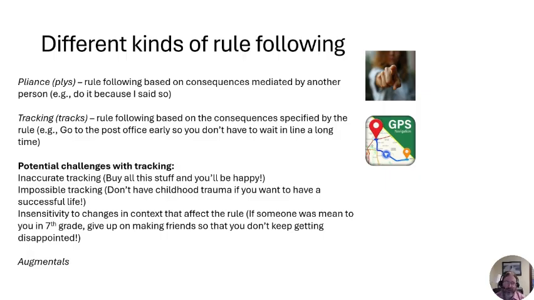They might have a more generalized tracking rule that says something like, I'm just not the kind of person who people like, so I need to give up on trying to make friends, right? That might be a relatively insensitive kind of tracking that they would want to do, and it might be a source of clinical intervention.